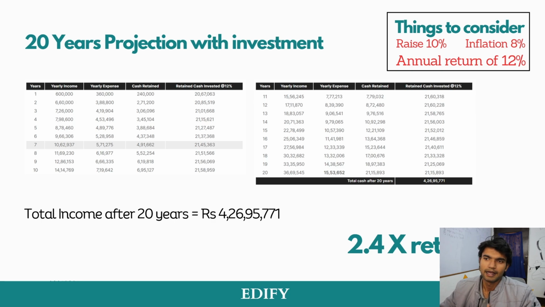Okay, and also if he uses X amount of money every month, even after 50 years, this money is not going to finish. You know why? Because this will compound. And see, unless he takes out his 4 crore 26 lakhs 95,000, this net amount, otherwise this whole income will be zero. Clear? It will not be compounding anymore. It will be zero if he takes out everything here. Clear?